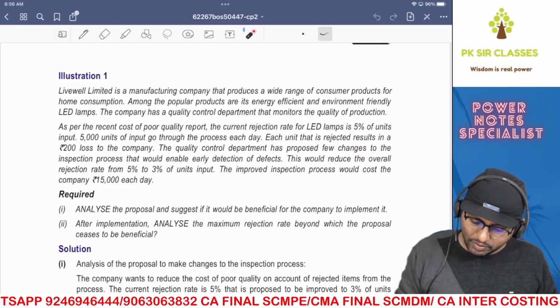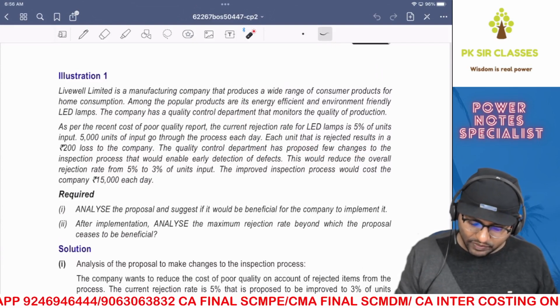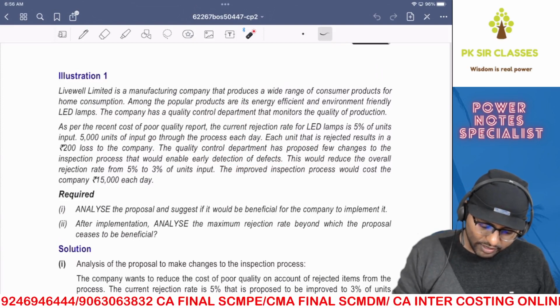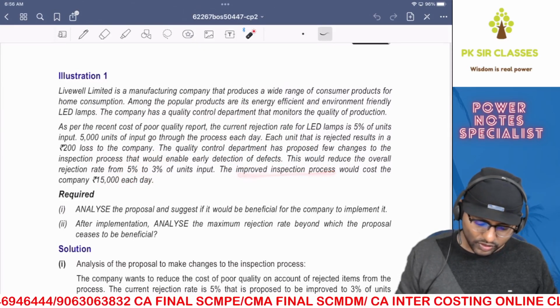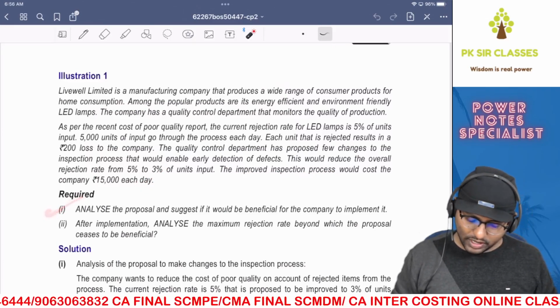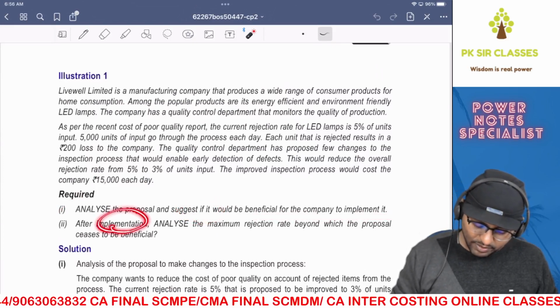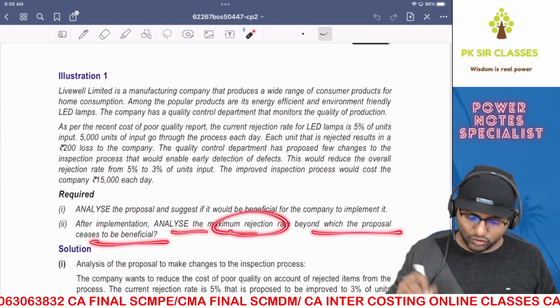The quality control department has proposed a few changes to the inspection process that would enable early detection of defects. This would reduce the overall rejection rate from 5% to 3% of units input. The improved inspection process would cost the company 15,000 each day. Analyze the proposal and suggest if it would be beneficial for the company to implement it. After implementation, analyze the maximum rejection rate beyond which the proposal ceases to be beneficial.